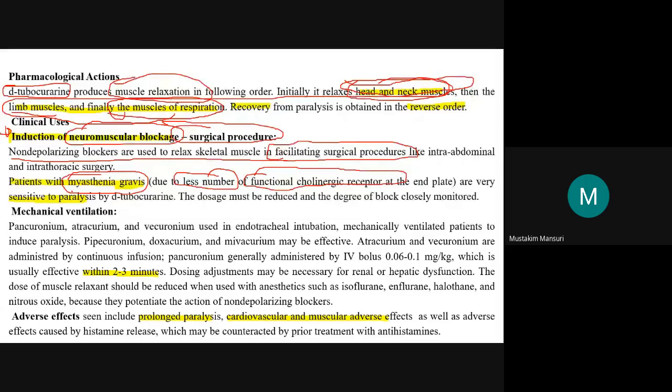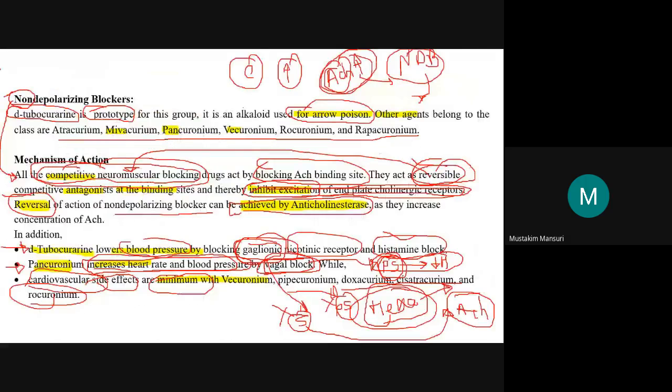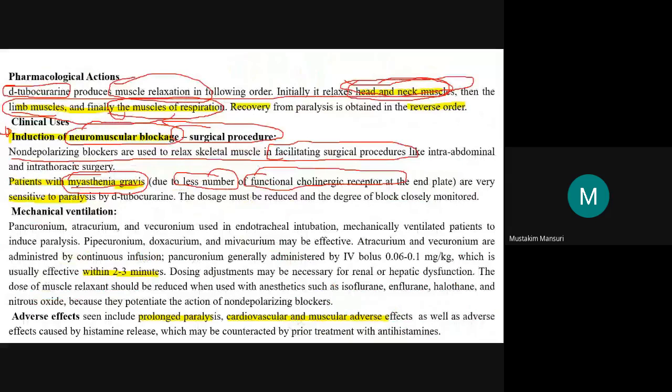Because of this, DTC, which belongs to the category of non-depolarizing blockers, acts competitively. So the patient with myasthenia gravis will be more sensitive to paralysis by DTC, because there are fewer functional cholinergic receptors.